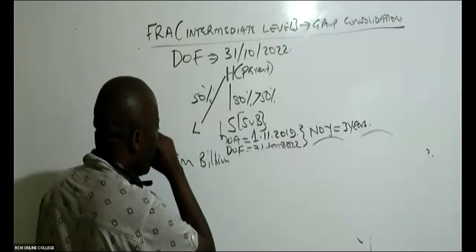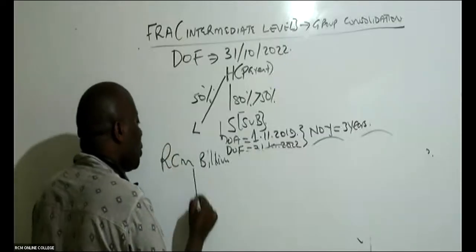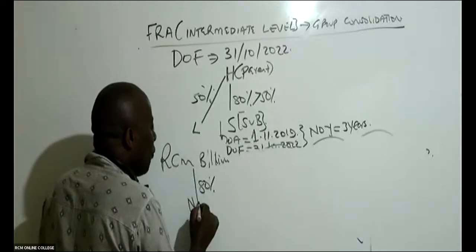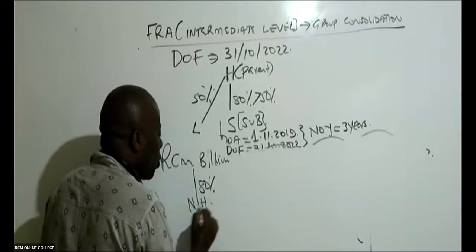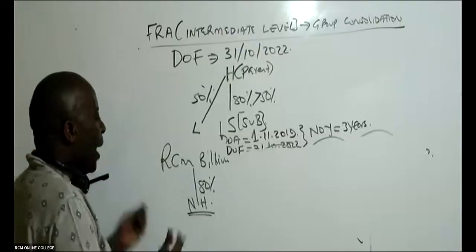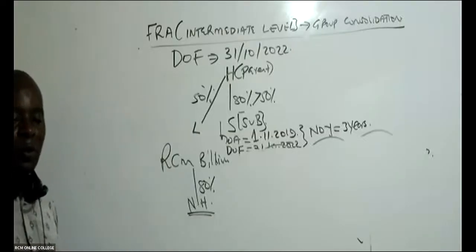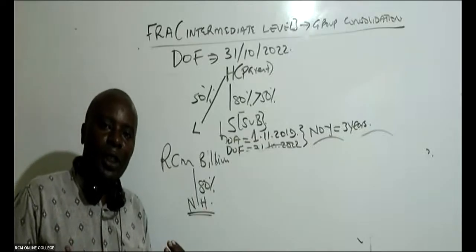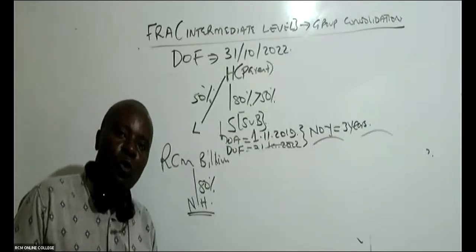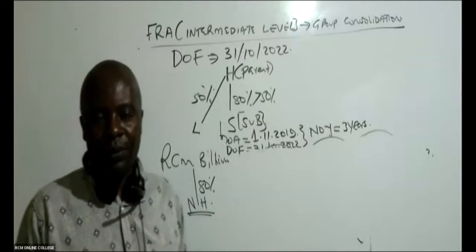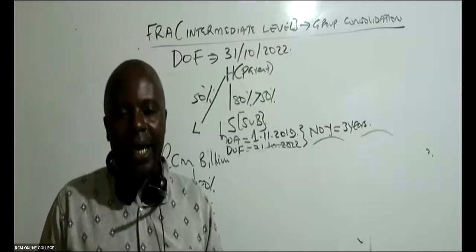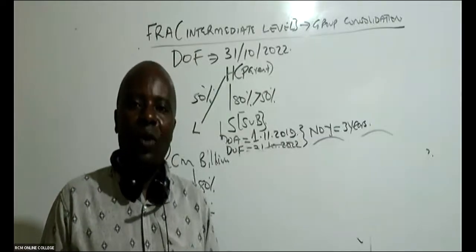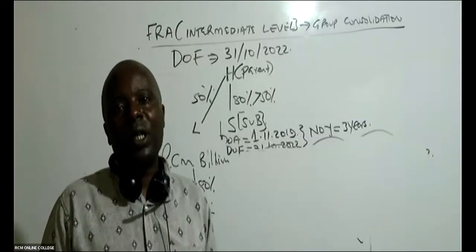So these RCM College billionaires, we go straight away and acquire 80% of Nairobi Hospital. We buy 80% of the shares of Nairobi Hospital. So ideally, because of our shareholding, we are the ones who are supposed to be controlling Nairobi Hospital. But you know, you and I are accountants. We don't have experience of running a great hospital of this nature.